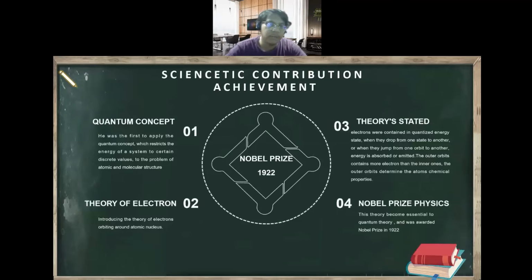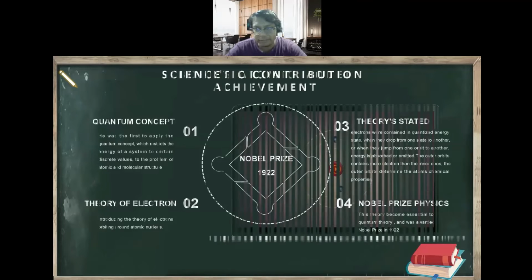He was the first to apply the quantum concept, which restricts the energy of a system to certain discrete values, to the problem of atomic and molecular structure. He introduced the theory of electrons orbiting around the atomic nucleus, where the theory states electrons were contained in quantized energy states. When they drop from one state to another, or jump from one orbit to another, energy is absorbed or emitted. The outer orbit contains more electrons than the inner one, and it is the outer orbit that determines the atom's chemical properties. This theory became essential to quantum theory and was awarded the Nobel Prize in 1922.